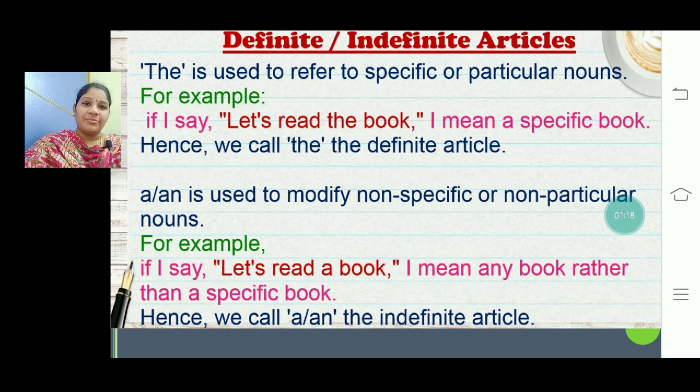One more example: if I say I found the book which I lost yesterday, I mean only that book which was lost yesterday, it can't be any other book. So this the is the definite article, which is used to specify a particular thing. Hence we call the the definite article.